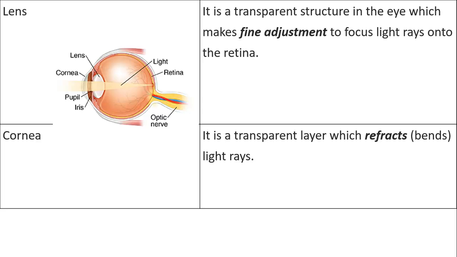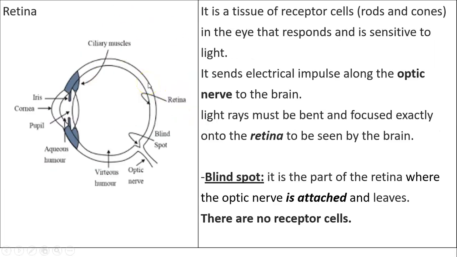The lens does the fine adjustment, just like any camera lens. It makes the fine adjustment and focuses the light ray onto the retina. Now let's look at the retina. The retina is the part of the eye that contains the actual receptor cells here.